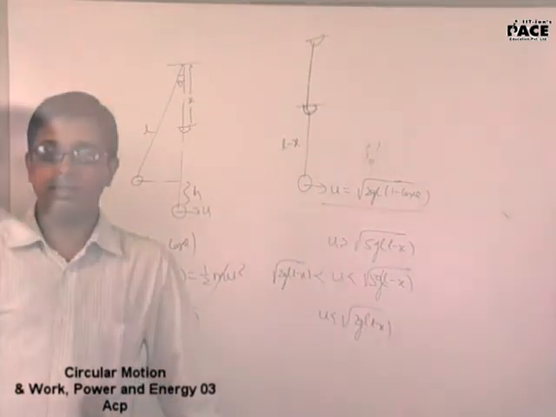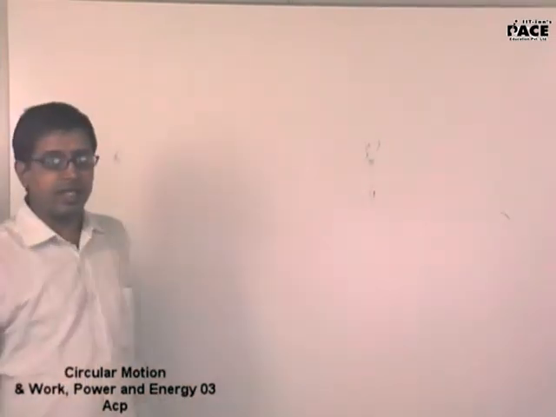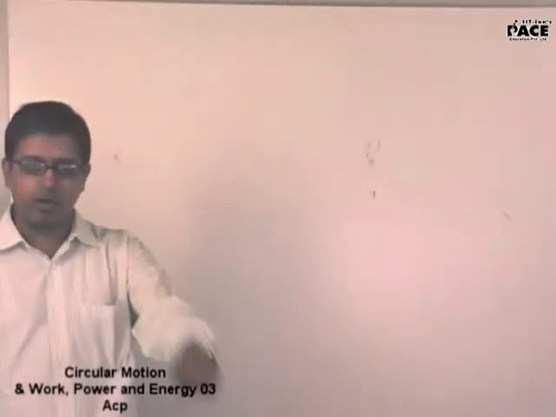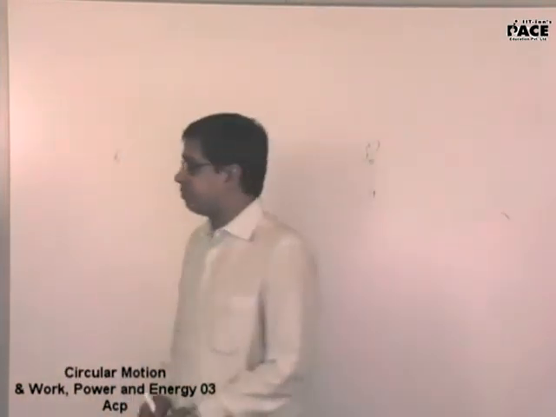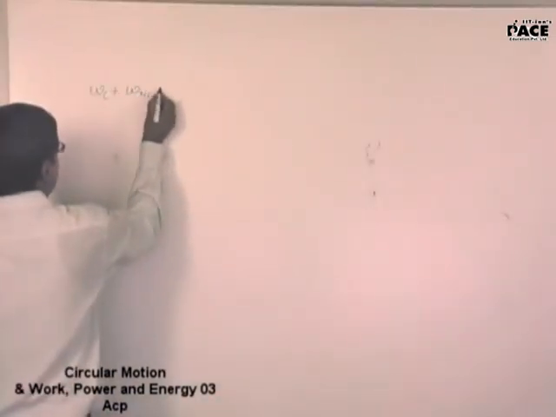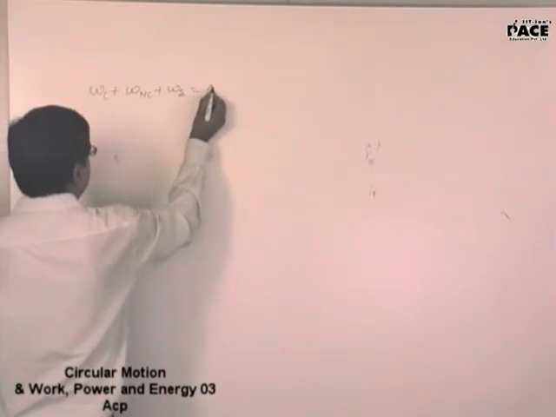Fine with this? Now listen, back to the work energy theorem. The very first thing that we deal with in the work energy theorem after the introduction of work done by conservative, non-conservative and external forces is, firstly, let us calculate the potential energy stored in a spring. You told me work done by conservative plus work done by non-conservative plus work done by external force is change in kinetic energy,